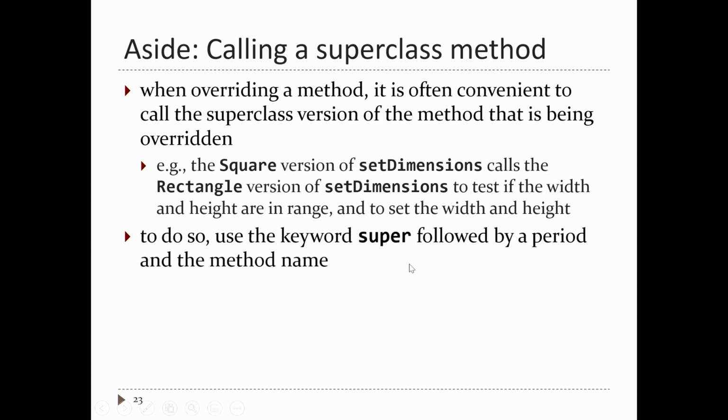Okay, so this slide here simply describes what the keyword super is used for. When you're overriding a method, often you want to call the superclass version of the method that you're overriding. If you want to do that, use the keyword super. If you're calling a different method in the superclass, you can normally just use the keyword this. I guess it depends if the other one's overridden or not.